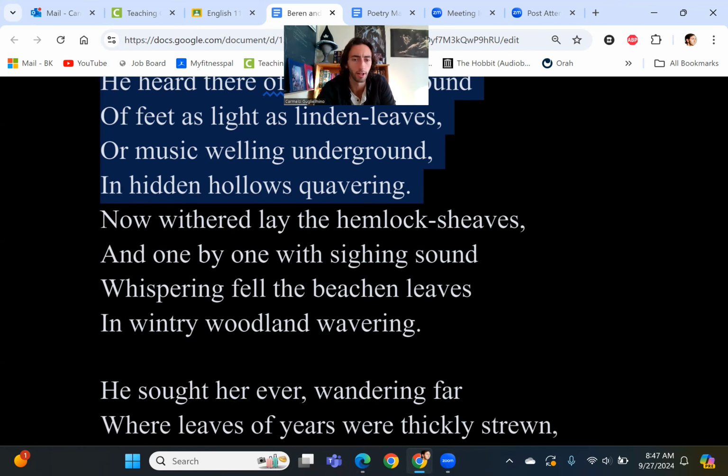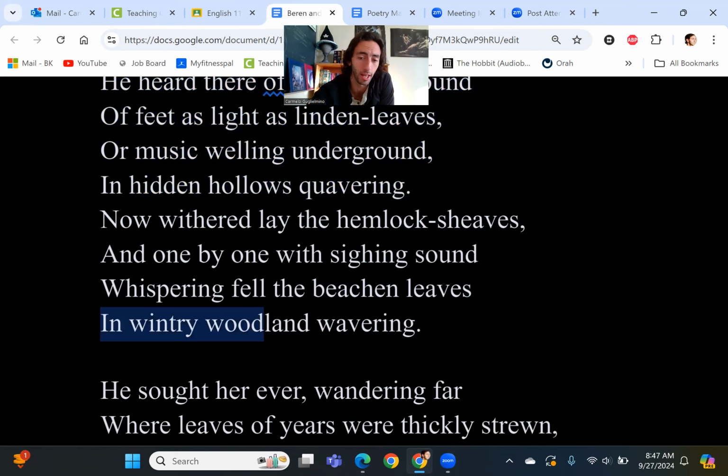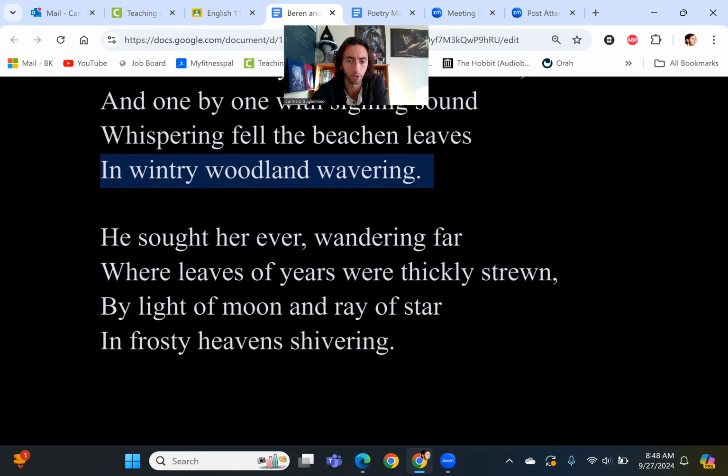He's still looking around. Now withered lay the hemlock sheaves, and one by one with sighing sound, whispering fell the beechen leaves in the wintry woodland wavering. Okay, so now what's happening? Wintry woodland. So now the winter is coming. So he's been sitting here for a while, right? It was more spring or summerish before. Now we're getting to winter, and the leaves and everything are starting to fall and starting to kind of fade into winter.